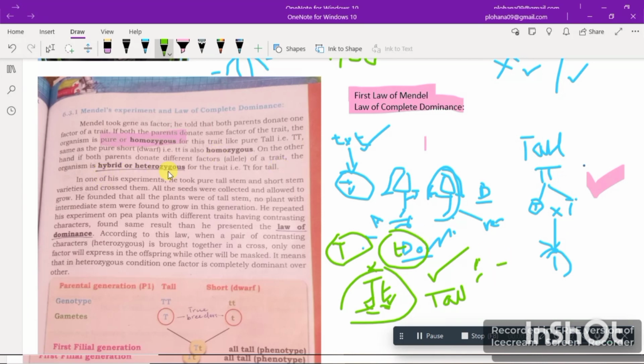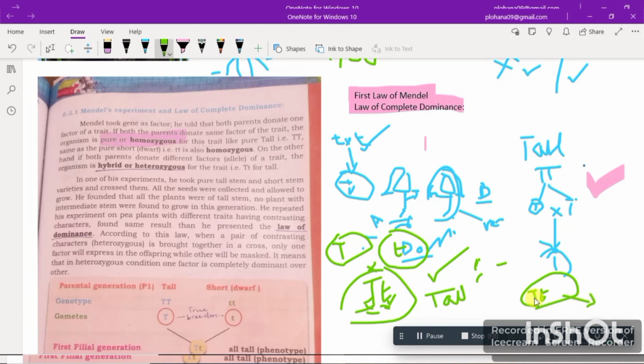So let's see here what they are saying. On the other hand, if parents donate different factors, as I told you, alleles of a trait, the organism is hybrid or heterozygous for the trait. So if we have this situation, a big T or capital T and a small t, this situation is known as heterozygous.